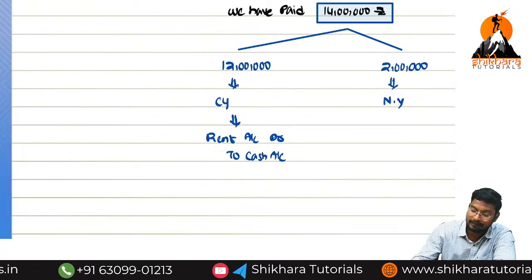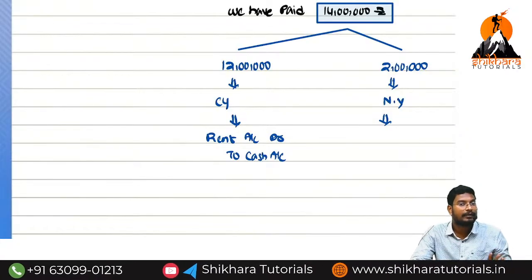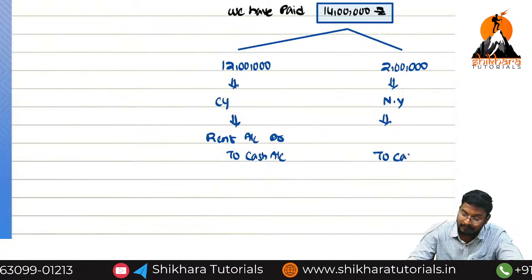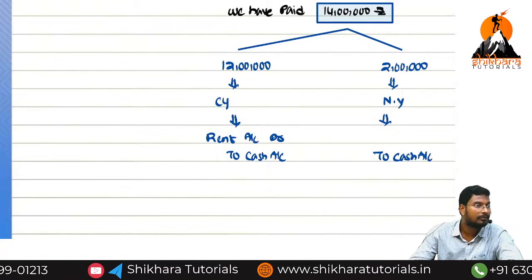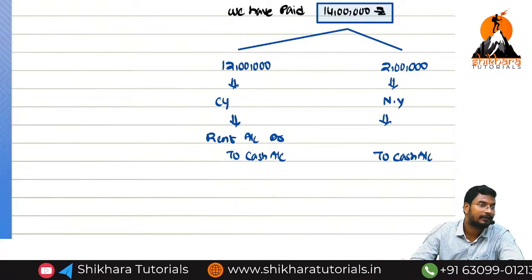What is the entry for this 2 lakhs? This 2 lakh also we have paid or not paid? We have paid. That means we must write to cash. Yes or no? To cash. In the debit side, what do we need to write? Prepaid rent.